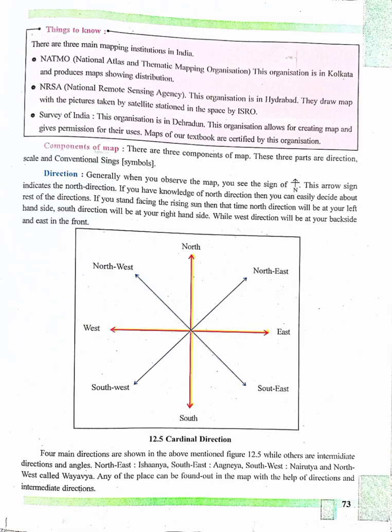Things to know. There are three main mapping institutions in India. NATMO, National Atlas and Thematic Mapping Organization. This organization is in Kolkata and produces maps showing distribution. NRSA, National Remote Sensing Agency. This organization is in Hyderabad. They draw maps with the pictures taken by satellites stationed in space by ISRO.